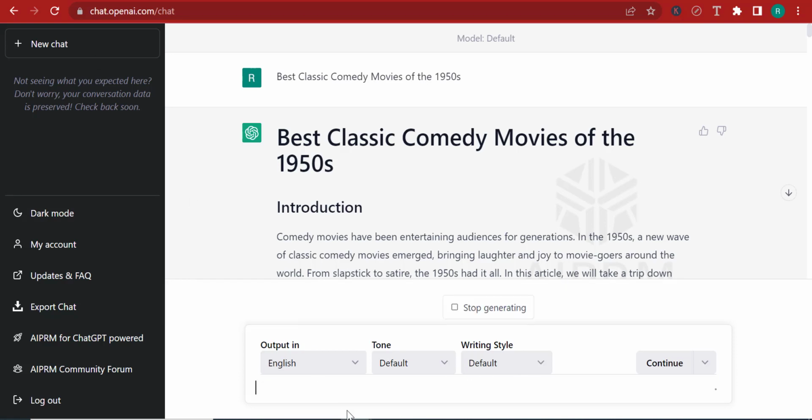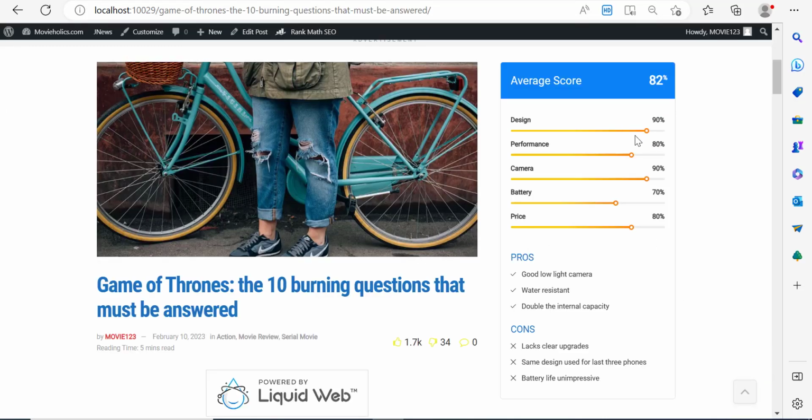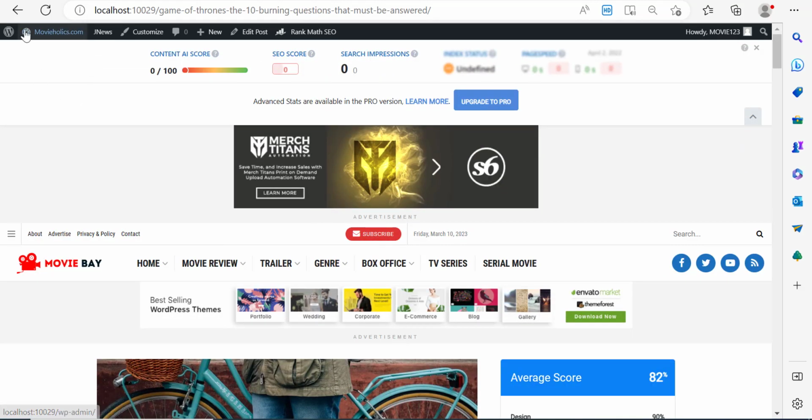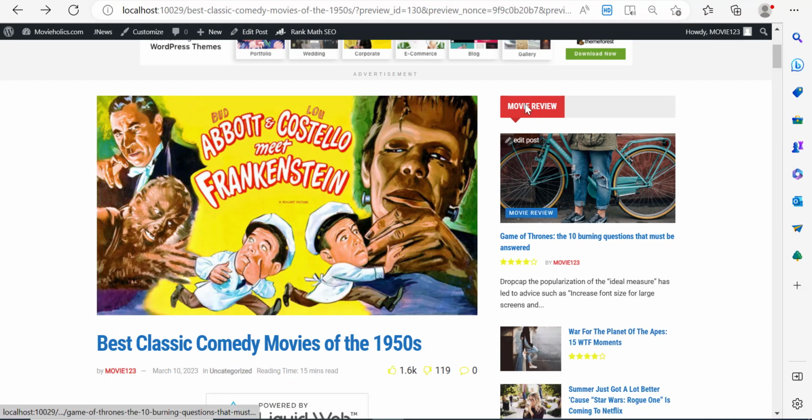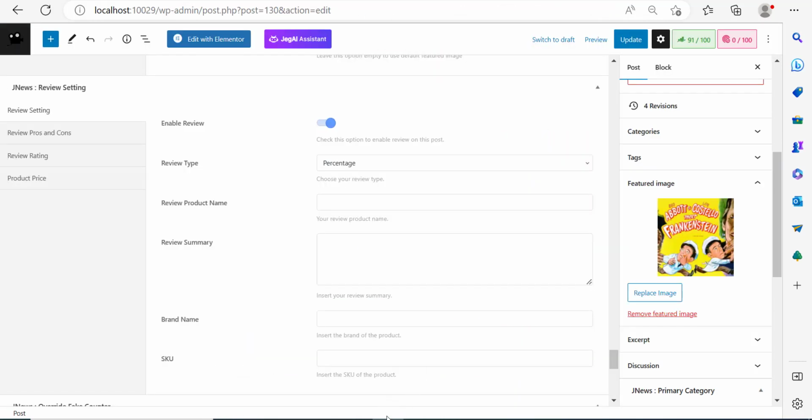Now notice that over here, if we go and check the website right here, if I go back, let me go back to my blog post. Right here, we have no review. But now that we have enabled it, we can create one. And if we refresh after publishing, we will be able to see the review. So let's go and create this review.